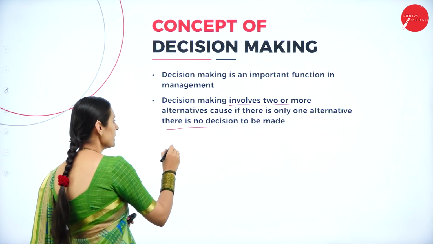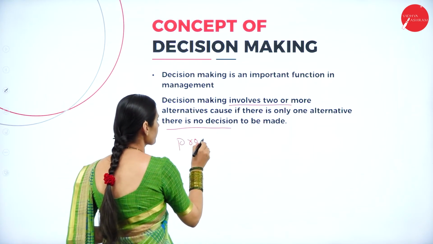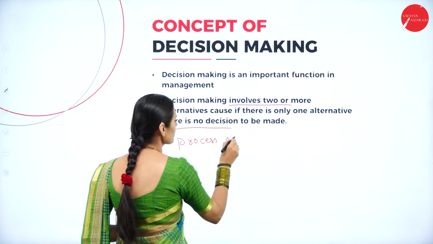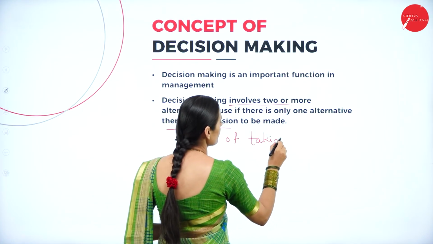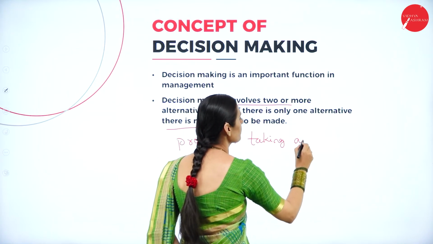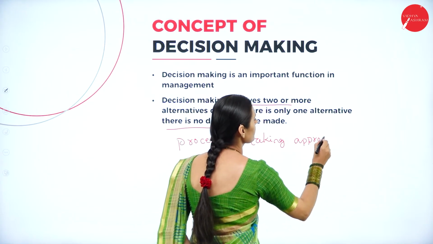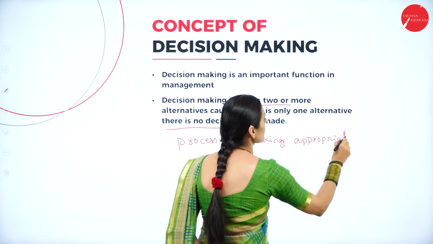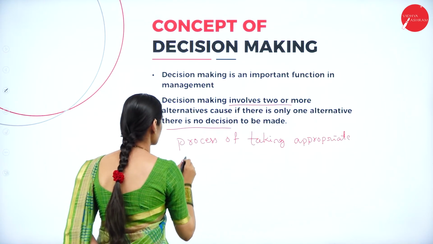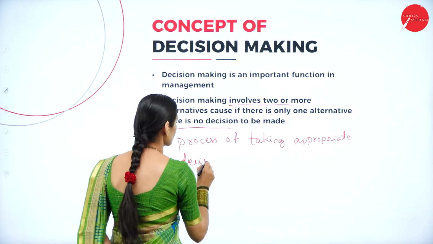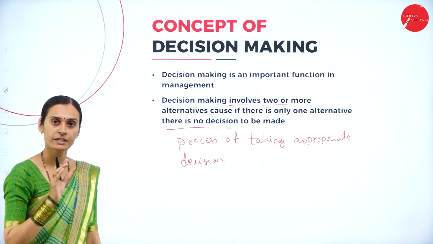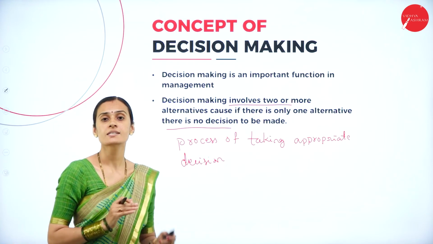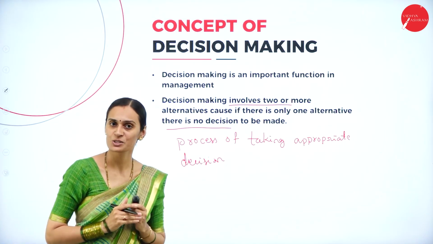Decision making is the process of taking appropriate decision by using a set of tools and research methods.